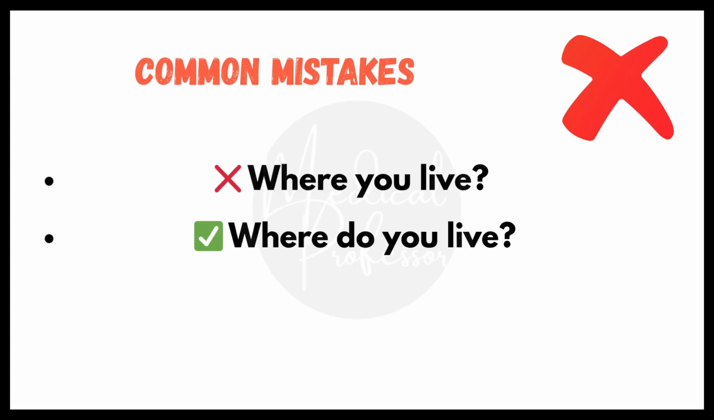Common mistakes. Many English learners make mistakes when asking questions. The most common mistake is forgetting to use an auxiliary verb like do, does, is, can. For example, where you live. This is not correct. The correct way is where do you live?